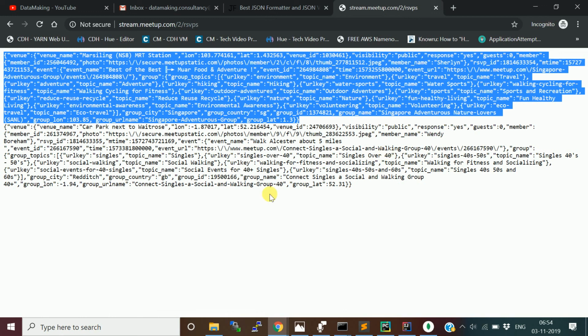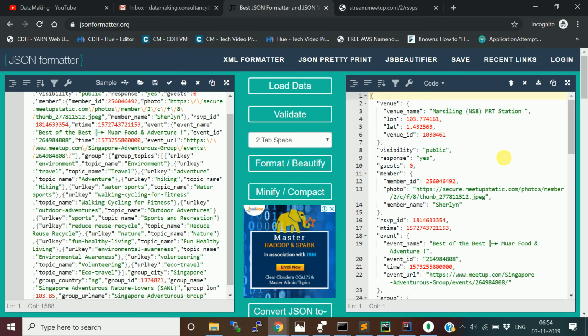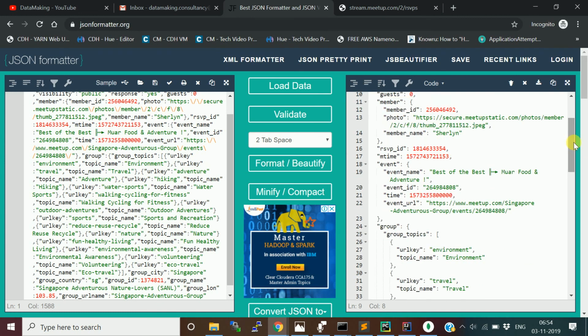Okay, so all this stream data is in JSON structure. JSON messages, where you see this. This is one JSON message. I'll show you in the formatted string. So basically, this is the event. Let me show you the event. So for example, this is the event they are hosting: best of best, more food and adventure. They are going to talk about this event.